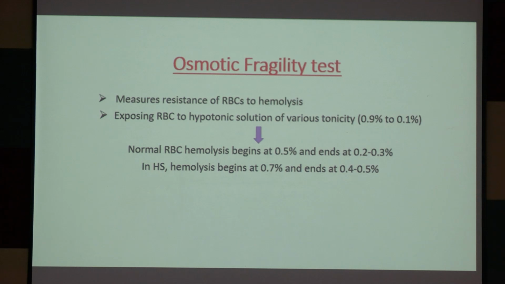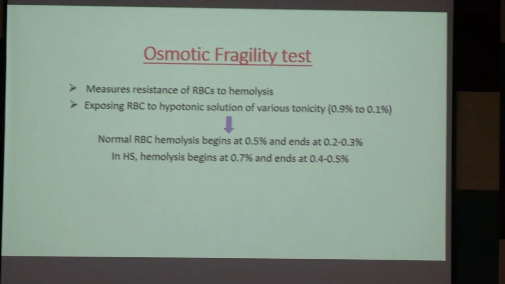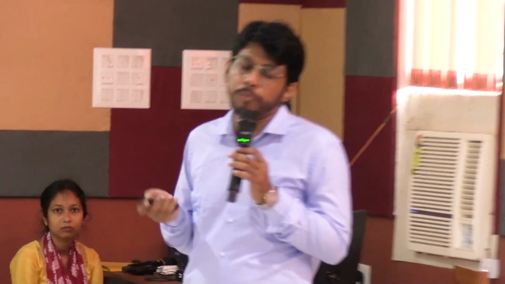So when hemolysis occurs in less hypotonic solution, that means the fragility of that RBC is more. So osmotic fragility has increased. So then we will get the diagnosis of hereditary spherocytosis.